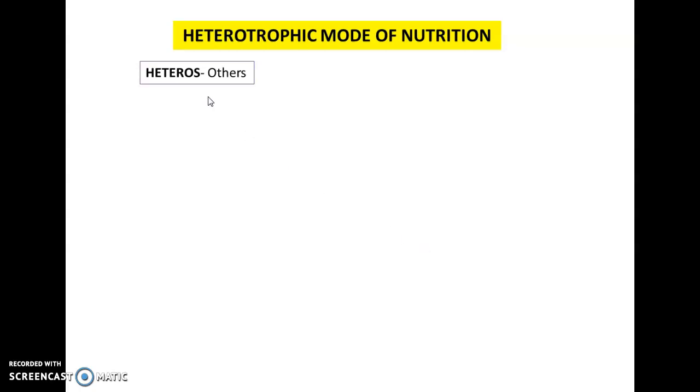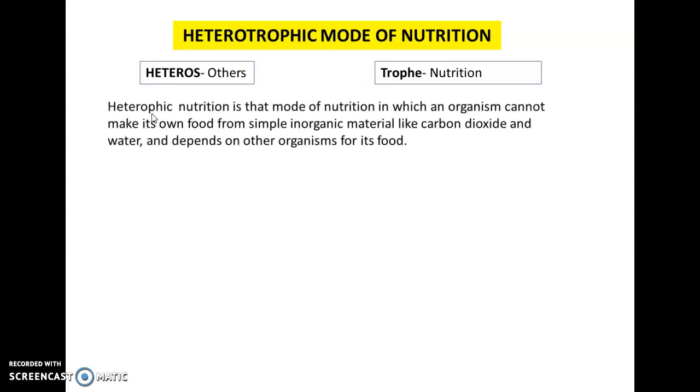Here, the word heteros means others and troph means nutrition. So these heterotrophs are those organisms who depend on others for their food. On the basis of that, we can say heterotrophic nutrition is that mode of nutrition in which an organism cannot make its own food from simple inorganic material like carbon dioxide and water and depends on other organisms for its food.